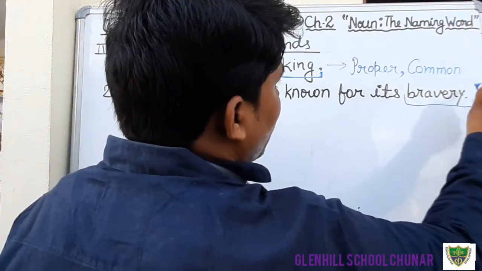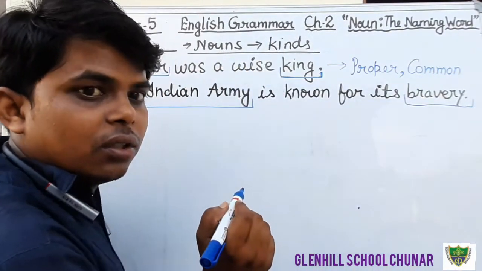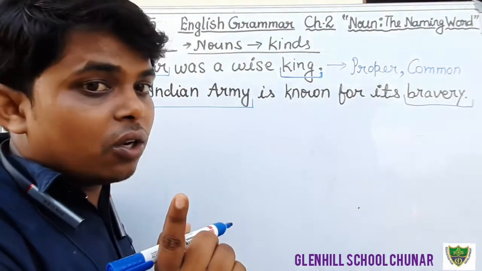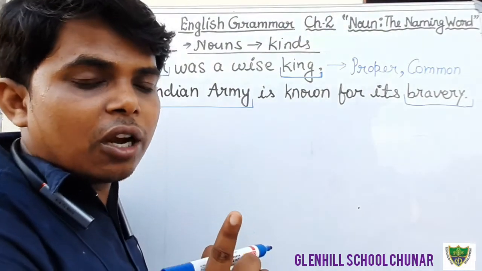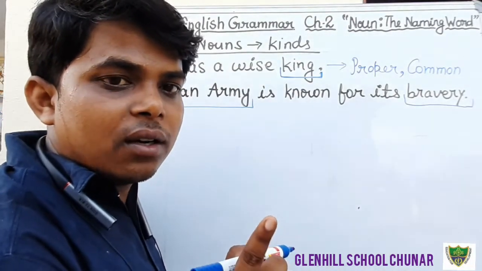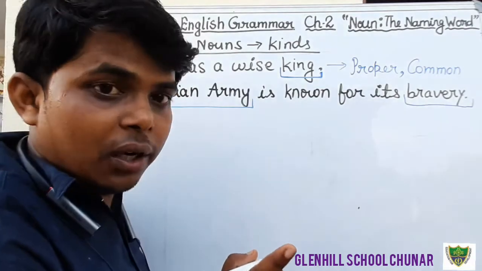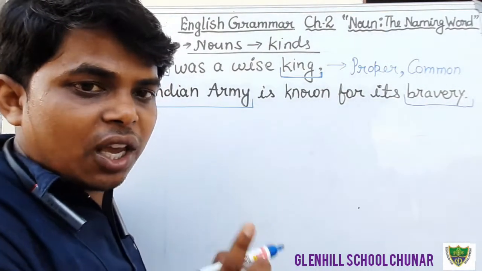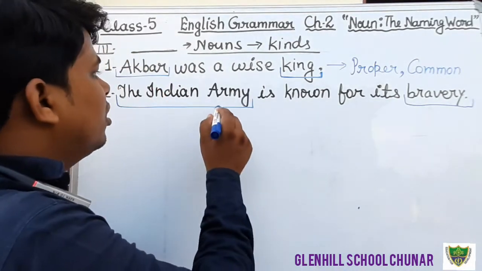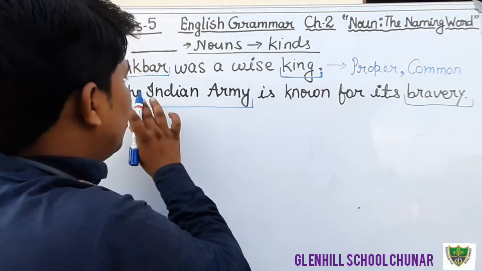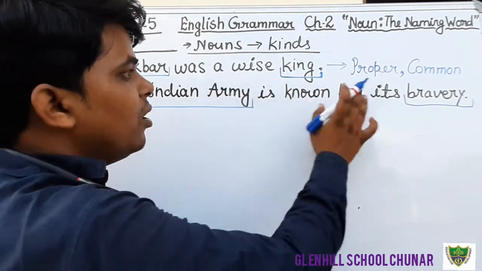Bravery is a kind of quality or state that we cannot see, we cannot touch, we can only feel, we can only realize, we can only think of. Therefore, in the blanks you will write, underline these two words, the Indian Army, the bravery.